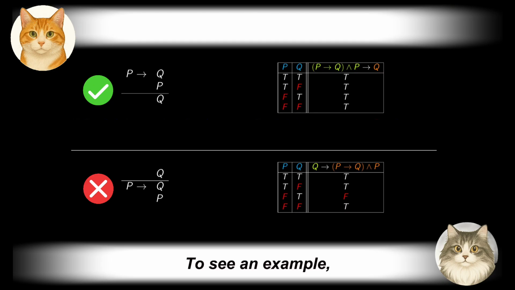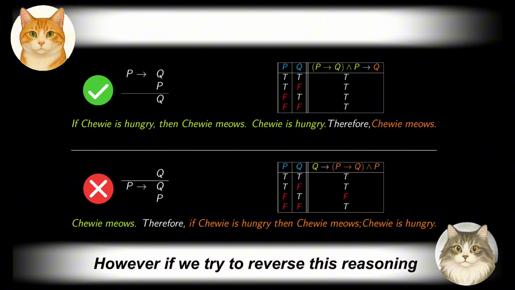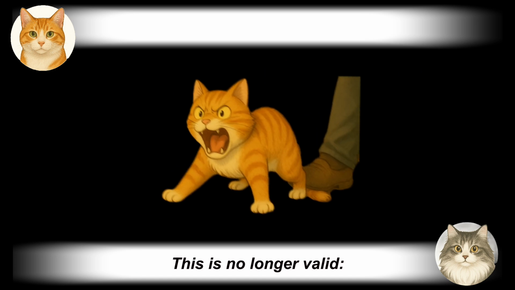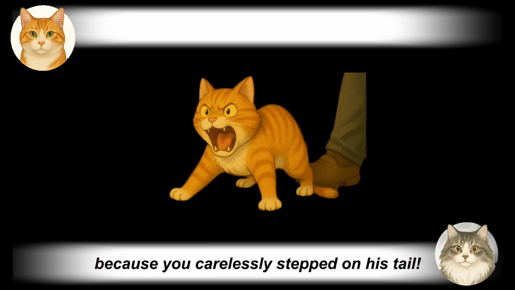To see an example, consider the following instance where P: Chewy is hungry, Q: Chewy meows. Then modus ponens tells us, if Chewy is hungry, then he meows. Chewy is hungry, therefore Chewy meows. However, if we try to reverse this reasoning and say, Chewy meows, therefore Chewy is hungry, and when he is hungry, he meows, this is no longer valid. Chewy might just be meowing because you carelessly stepped on his tail.